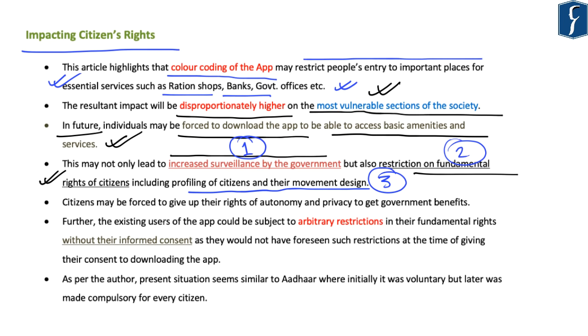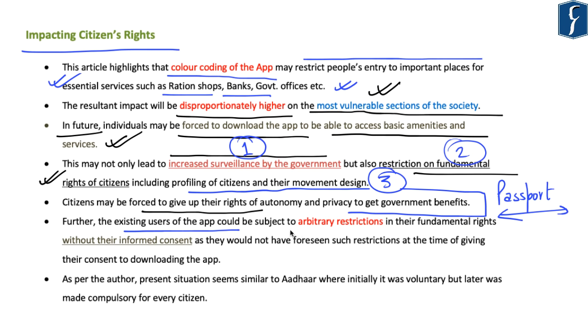Further, citizens may be forced to give up their rights of autonomy as well as privacy in order to get certain government benefits. For example, having a passport. So the government may make it compulsory to download the Aarogya Setu app to apply for a passport. Further, the article says that existing users of the app could be subjected to certain arbitrary restrictions in their fundamental rights.